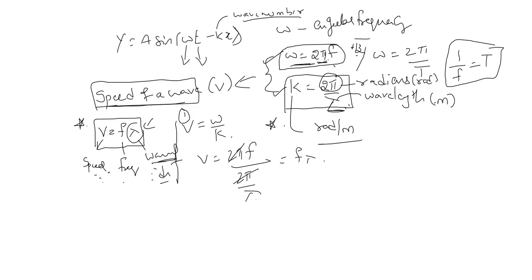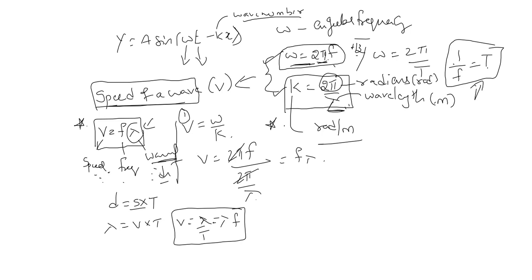Okay. So we know the distance is equal to speed into time. Distance is nothing but wavelength. Speed is nothing but velocity of the wave. Time period is t. Sorry, here I wrote the formula wrong. Distance is equal to speed into time. So distance is nothing but wavelength, speed is v, time period is t. From this, v is nothing but lambda by t. 1 by t is nothing but f. Understood? 1 by t is nothing but f.